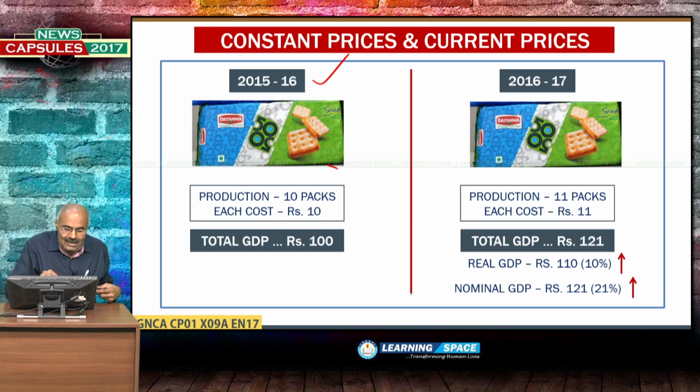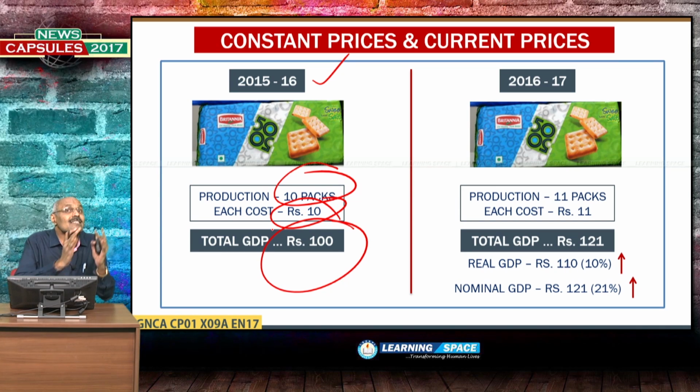India produced 10 packs of Britannia biscuits and each cost rupees 10. 10 packs, rupees 10. So, what is total GDP? Rupees 100 was the GDP in 2015-16.